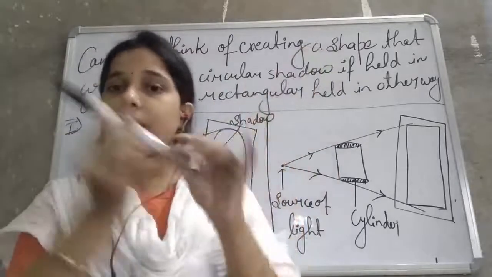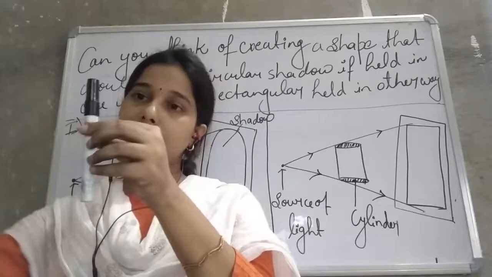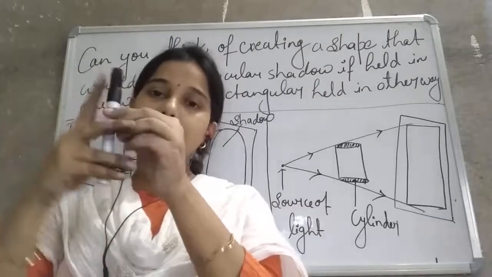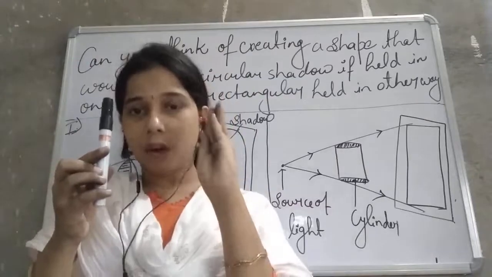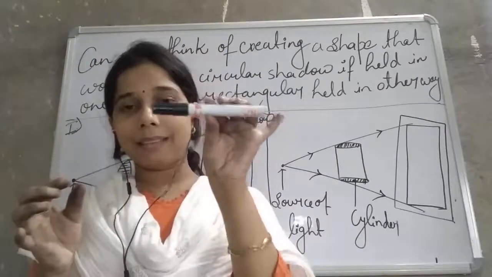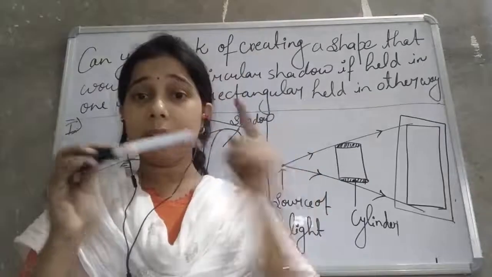But if I keep it like this, then what happens? When the light from the source falls on it, the image formed on the screen will be straight or erect. So when it is kept inclined, with the side tilted, the image will be circular because of the base.